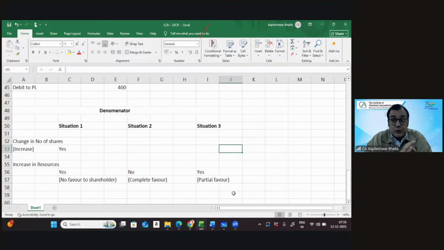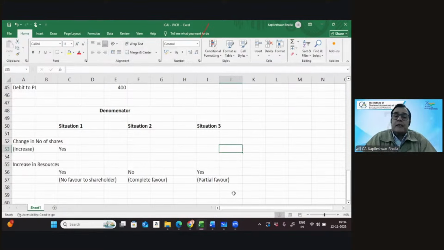But look at the three situations. I'll give you examples and you can decide as well. So we're saying situation one is there is an increase in the number of shares and the company did no favor to the shareholder. So the company resources goes up, you can say, as per the market resource.